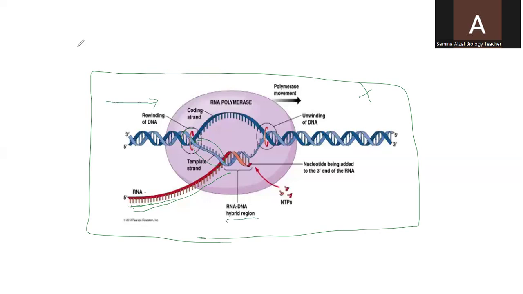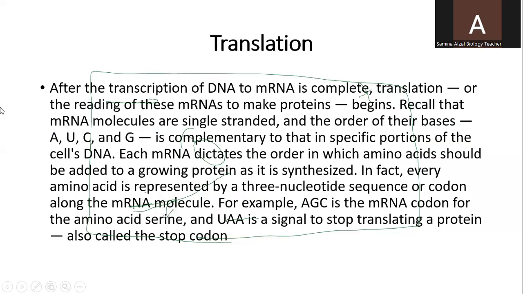After the formation of messenger RNA, there is rewinding of the DNA molecule, and the messenger RNA is ready to move out of the nucleus and enter into the cytoplasm, where it will attach itself to the ribosome. And the second part of protein synthesis will take place, which is called translation. The second step is translation, which takes place on the ribosomes, which are present not only in the cytoplasm but also on the endoplasmic reticulum.